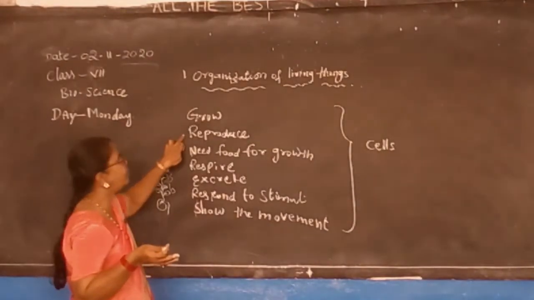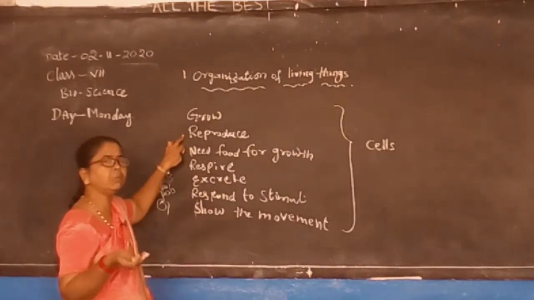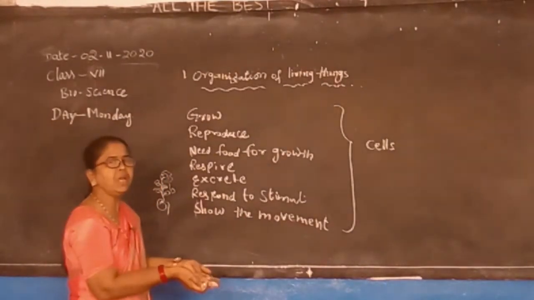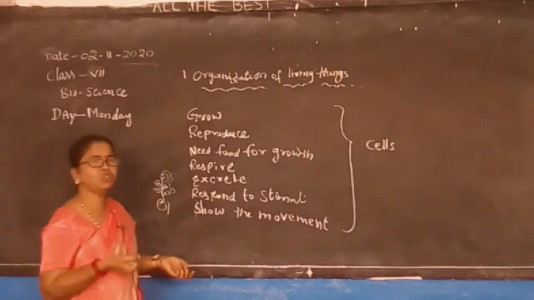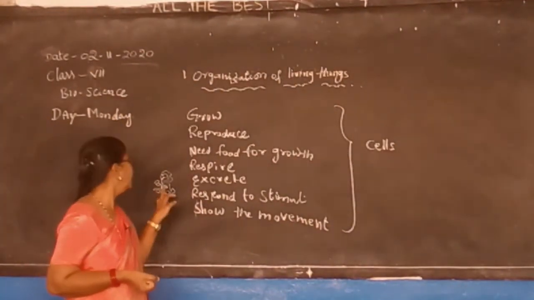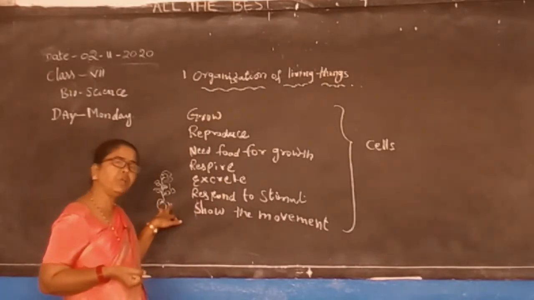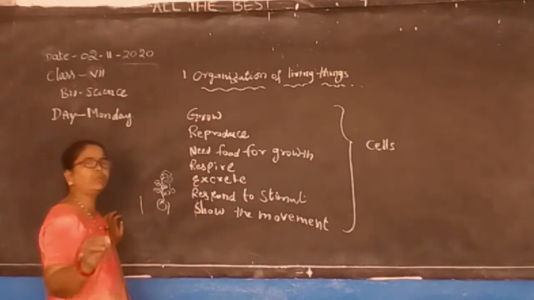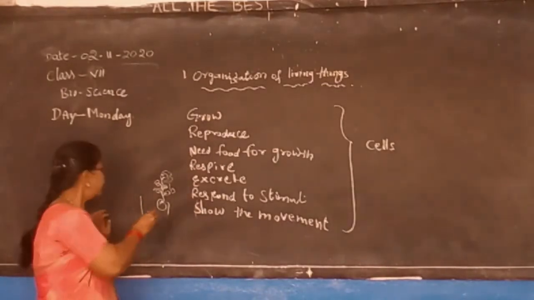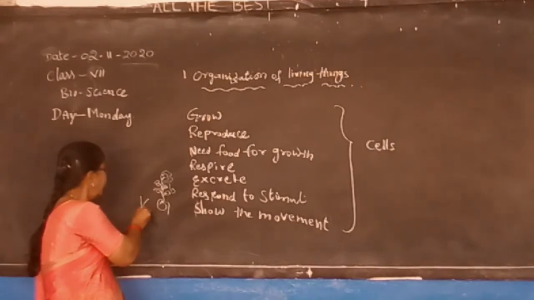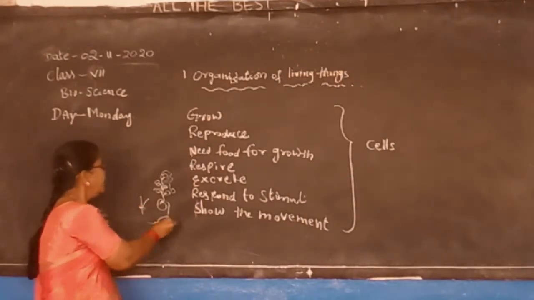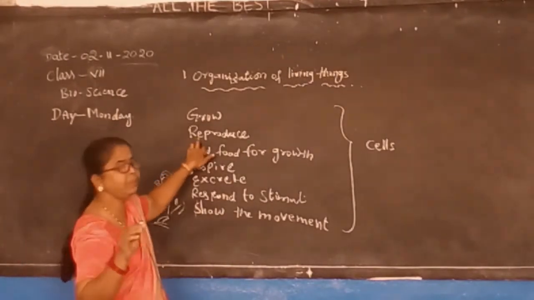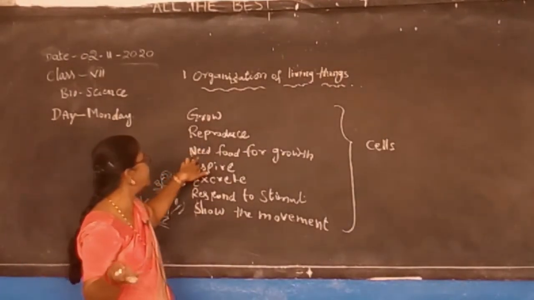And reproduction. Reproduce means that a human being will again give birth to young ones. And not only human beings, but plants also. It is known as reproduction. Suppose you take a rose plant. For the rose plant, we need no seed. You just cut one of the stems and sow this stem into the soil. Again there is a replantation. It will reproduce and needs food for growth.